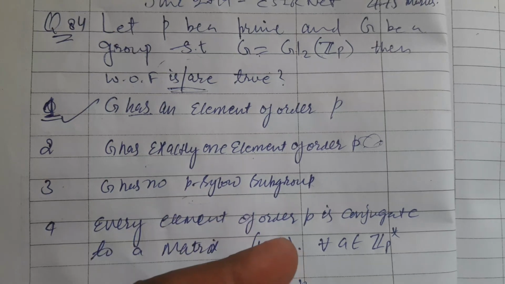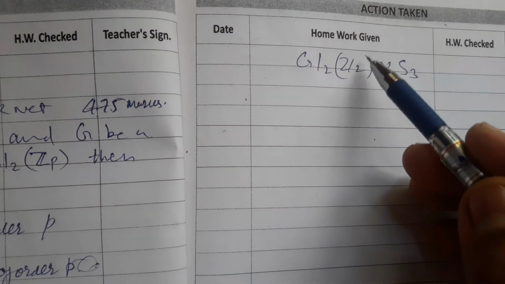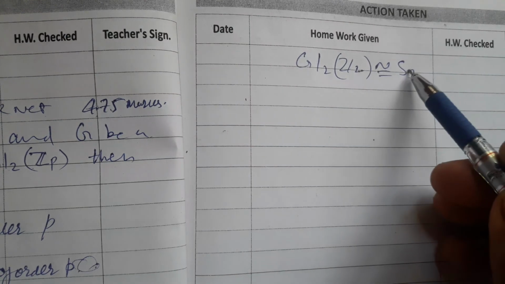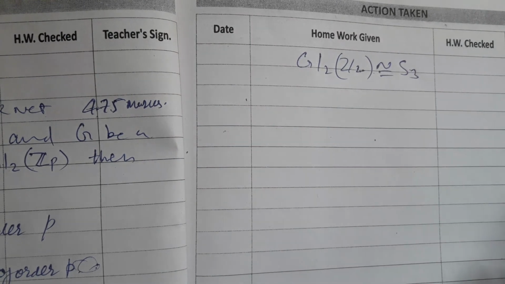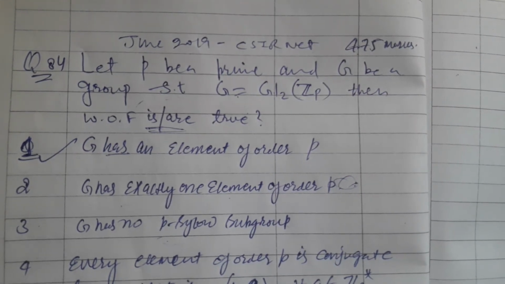Why? G has an element of order p. Clearly S3 has an element of order 2, so option first is true. Option second says that G has exactly one element of order p, but here we have chosen p equal to 2, so G is isomorphic to S3. This is false because S3 has three elements of order 2. G has no p-Sylow subgroup is also false because S3 has a 2-Sylow subgroup.